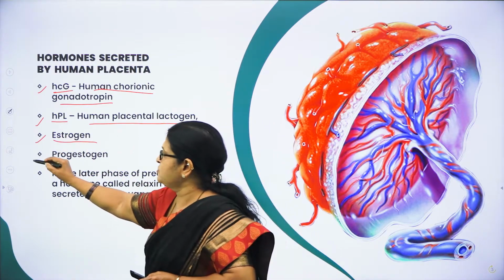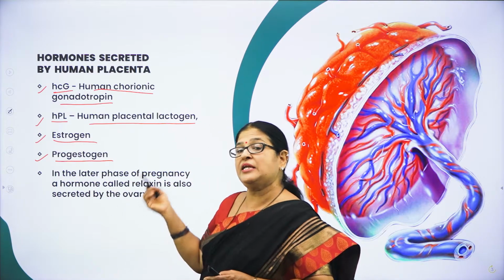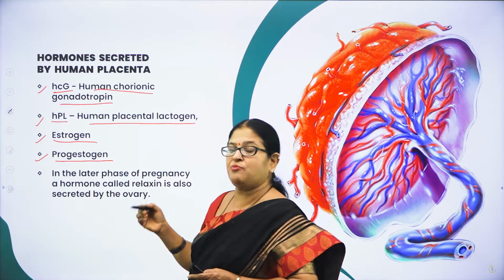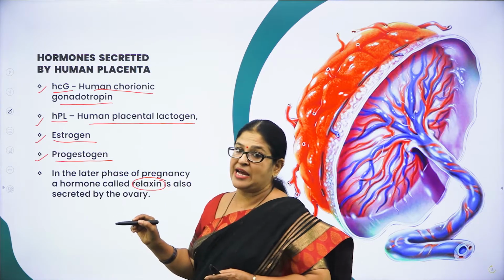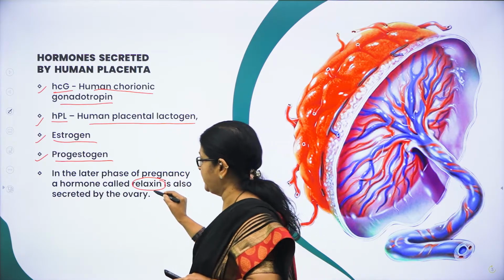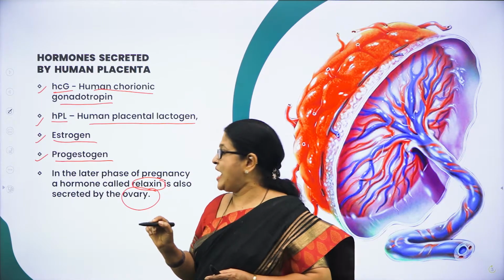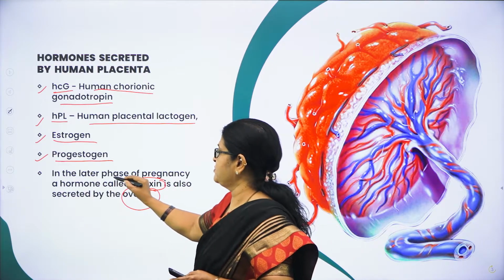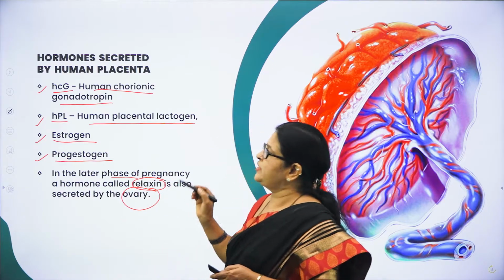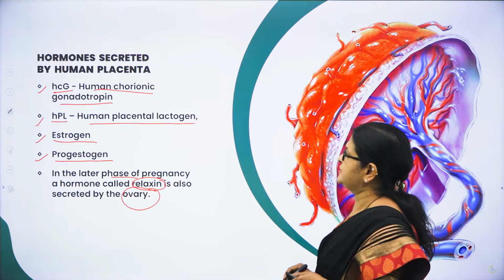Estrogen. Next one is what? Progestogen. And in the later phase of the pregnancy, one more hormone is released. What is the name of the hormone? Called relaxin, but it is not by placenta, it is by the ovary. So relaxin is a hormone which is produced by the ovary in the later phase of the pregnancy. Hope you have understood what is placenta.